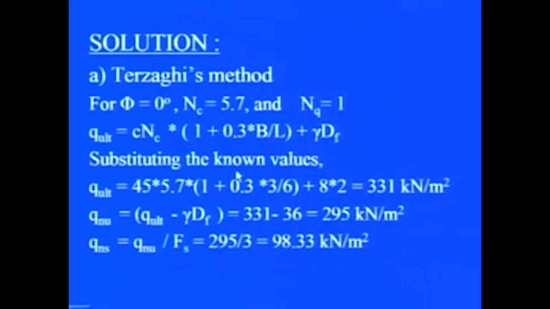Now, substituting the known values of C, Nc, Nq, gamma and Df, we will get this ultimate bearing capacity as 331 kilonewton per meter square. Net ultimate bearing capacity will be equal to Q ultimate minus gamma Df, which comes out to be 295 kilonewton per meter square. Net safe, if we know net ultimate divided by factor of safety, we will get it as 98.33 kilonewton per meter square.